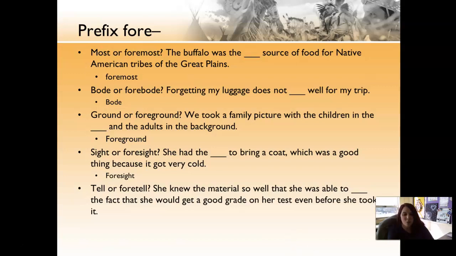She knew the material so well that she was able to blank the fact that she would get a good grade on her test even before she took it. She knew the material so well that she was able to foretell the fact that she would get a good grade on the test even before she took it.